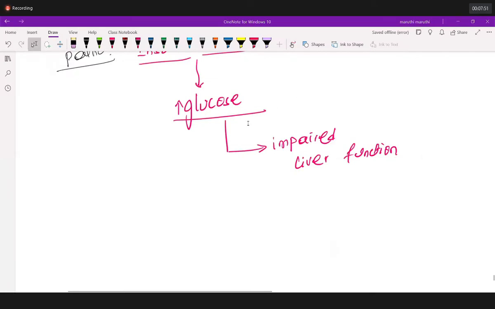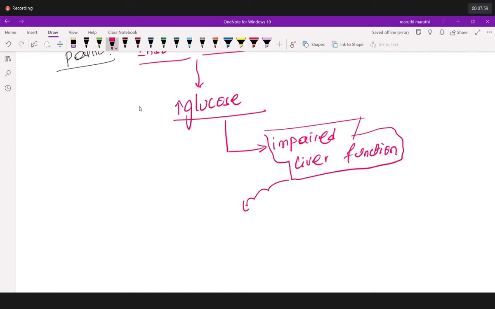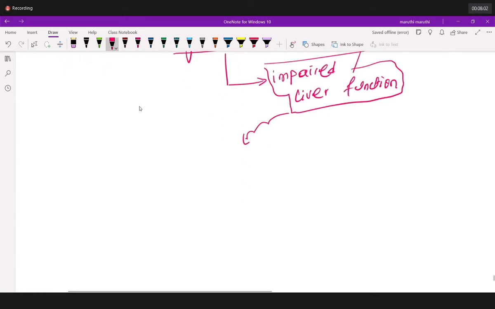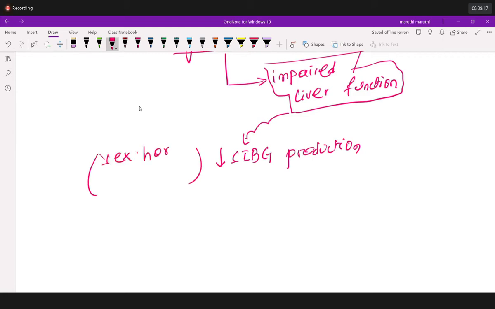Now listen to me. We have insulin resistance because of which increased glucose. So we have impaired liver function. Now liver function impairs, leading to a decrease of SHBG production. What is this SHBG? SHBG is sex hormone binding globulin.